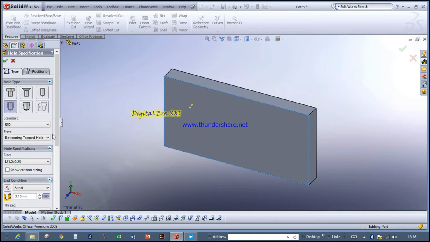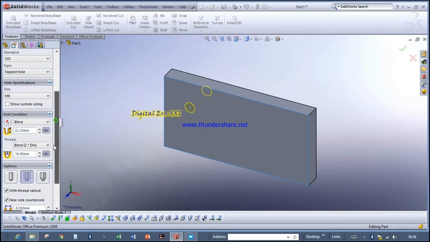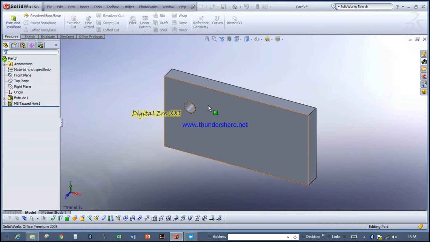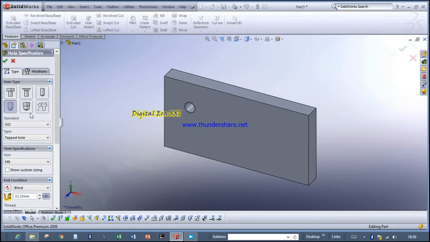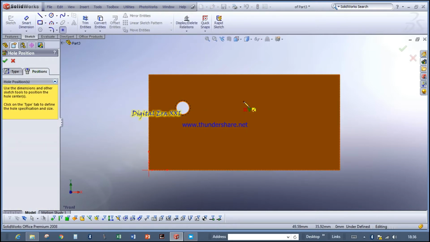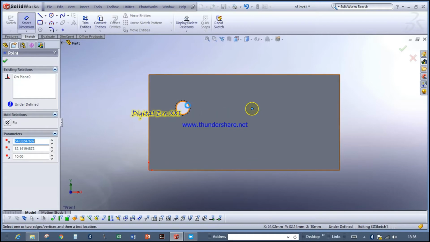Let it be ISO. For example, we'll create an M8 thread tapped hole. We'll create another hole with respect to this. Let's position here, escape, do the dimension from here to here.